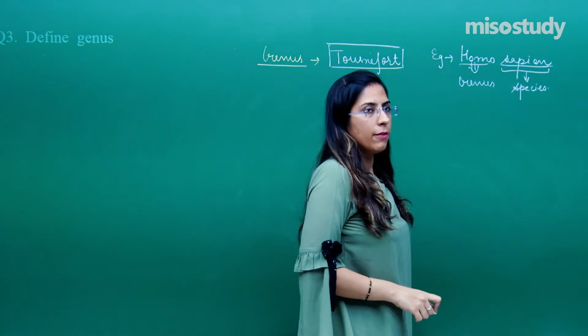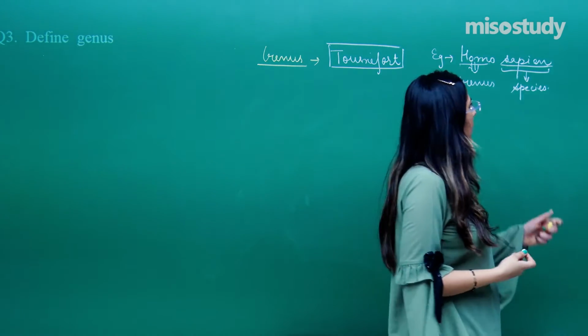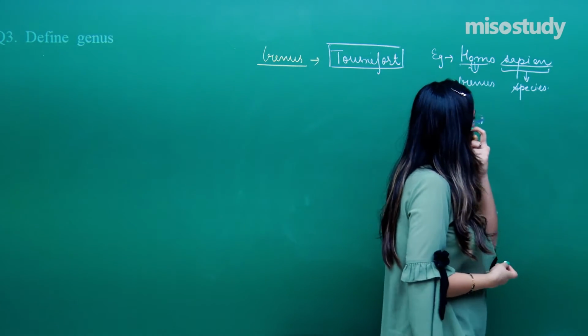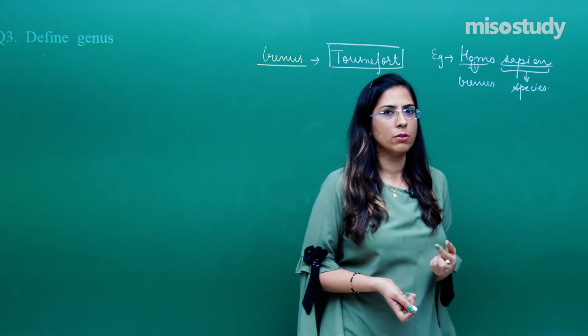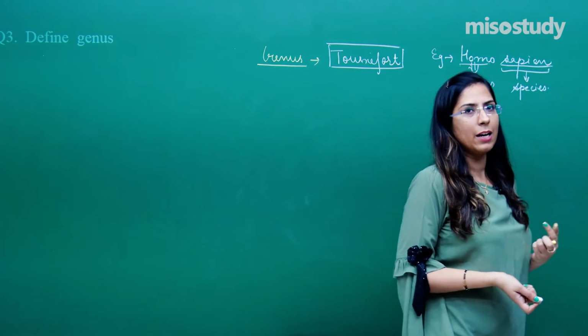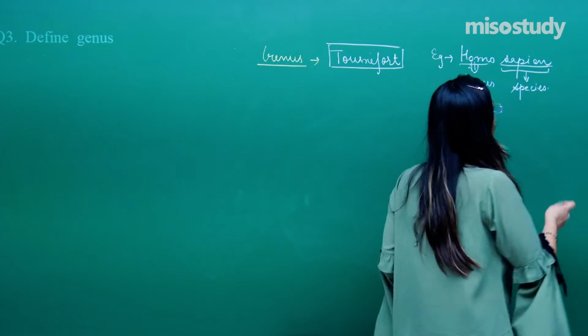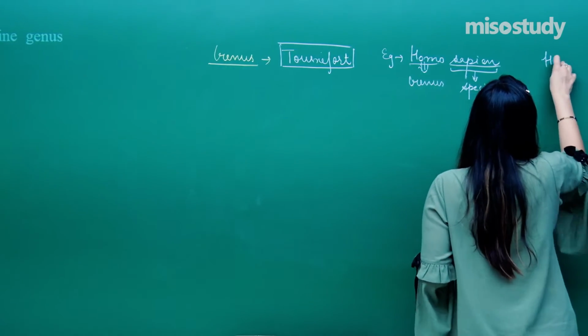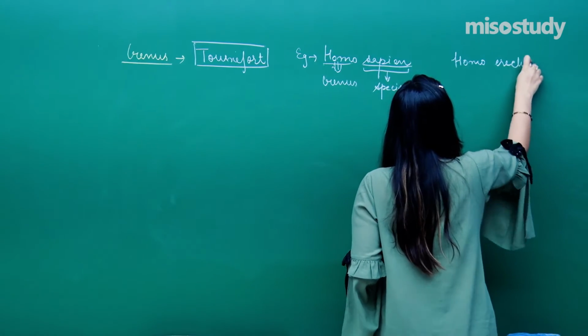But when we talk about the evolution of man, certain other early man was also there. We will be talking about the early man as well. Those early man, in some cases, are called Homo erectus. We will be discussing Homo erectus as well.